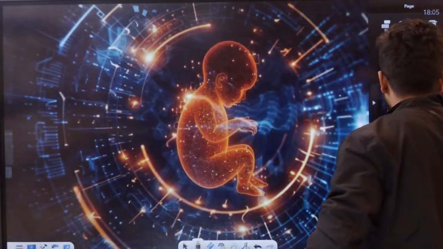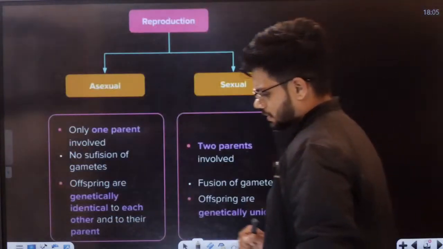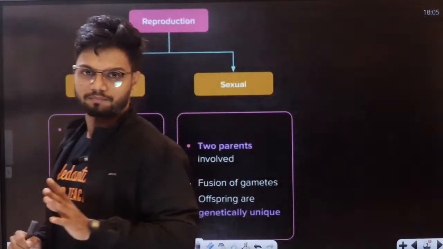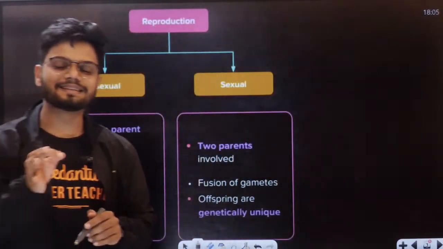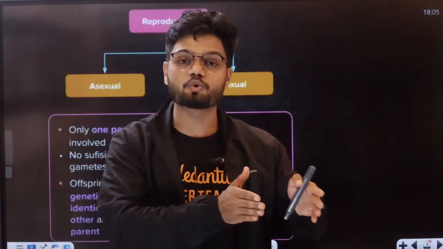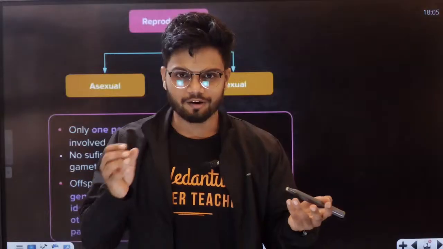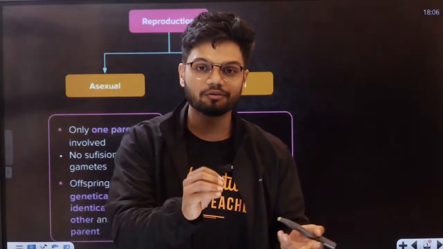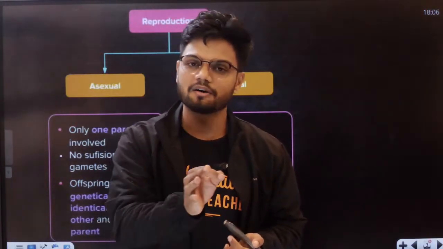First things first, I want all of you to tell me. There are two types of reproduction. All of you might be aware. One is called asexual reproduction. One is called sexual reproduction. Can anyone tell me, if you're watching a recording also, which category do human beings fall under?